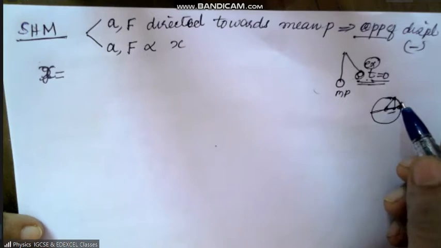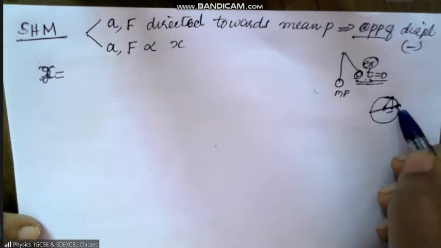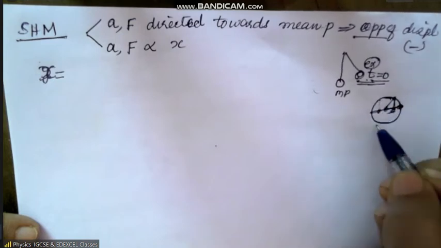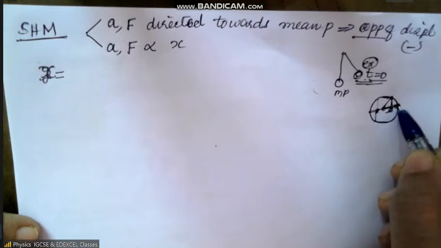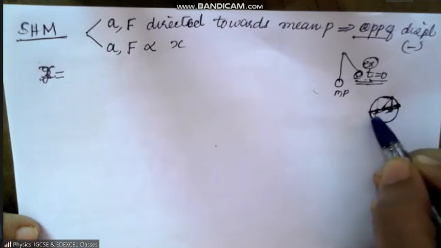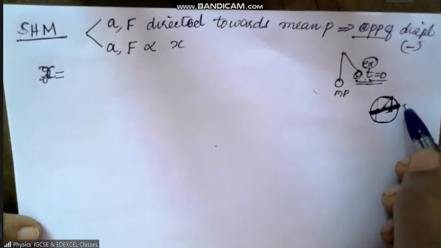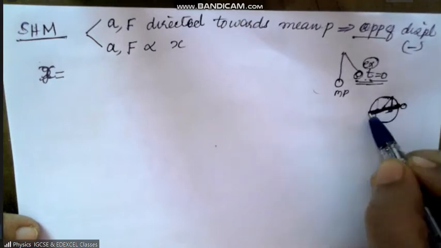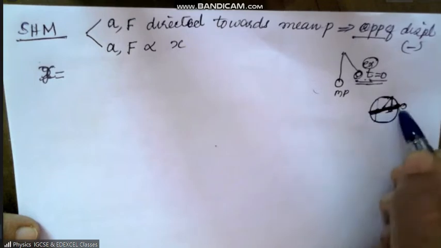Please don't make me repeat again. As the particle goes around the circle, the foot of the perpendicular makes simple harmonic motion along this one. If you start from here, the particle can go here, here, like that. That means it's along the x-axis.